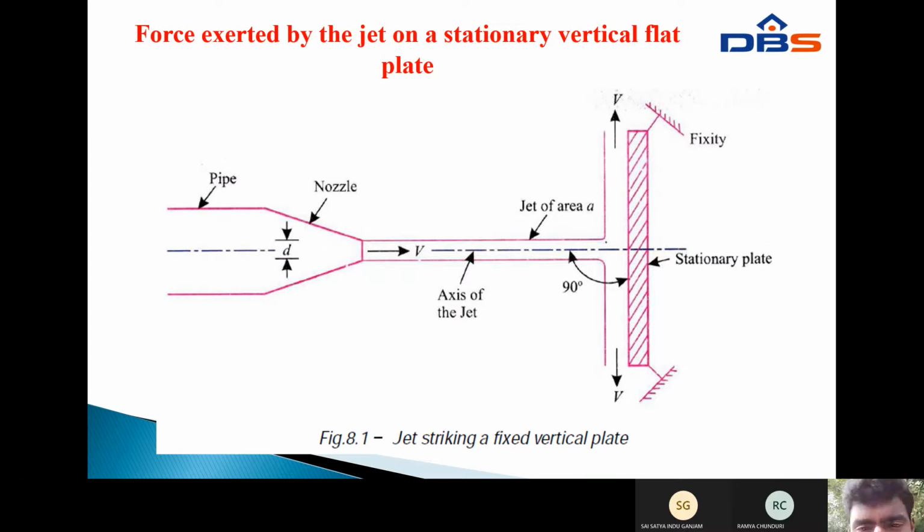The water leaves in two directions, upward and downward. This is the impact of the jet. The pipe, the impact of the jet and the plate are arranged at 90 degrees, that is, vertical. The water flows one way upward and another way downward after impact on the stationary plate.